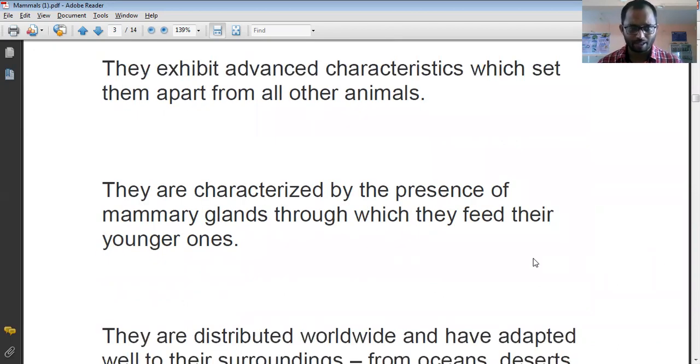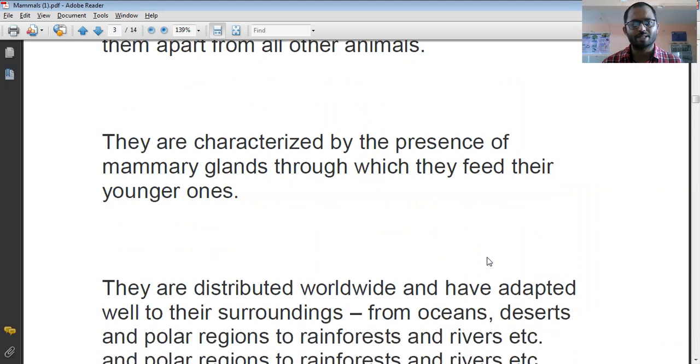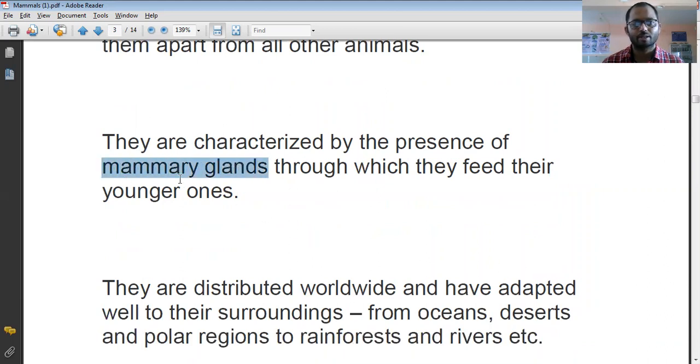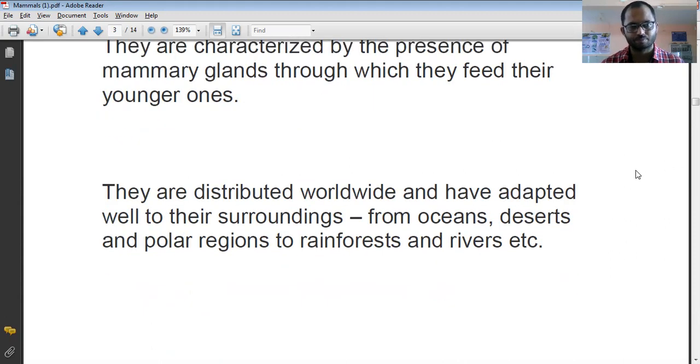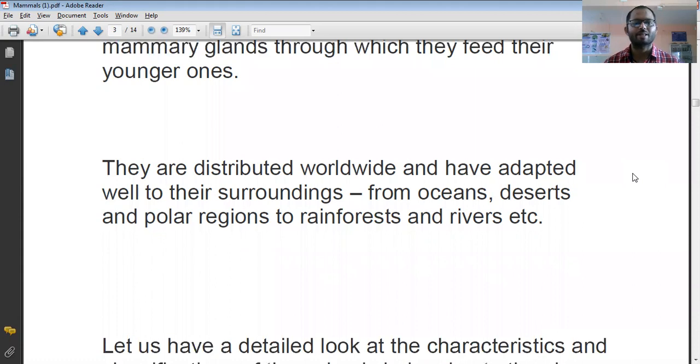Mammals are characterized by the presence of mammary glands, through which they feed their younger ones. For the nourishment of the younger ones, mammary glands play an important role. Then mammals are distributed worldwide. They are cosmopolitan.